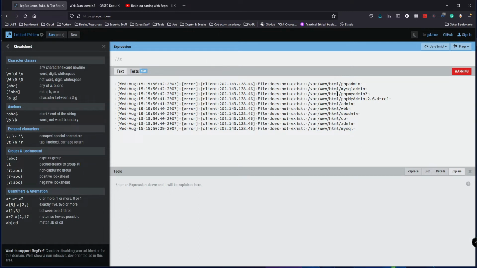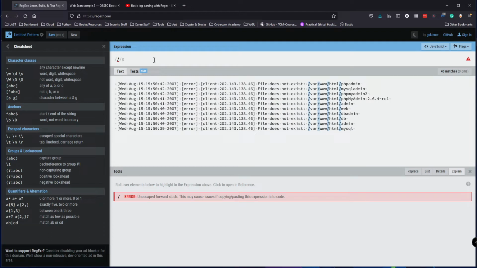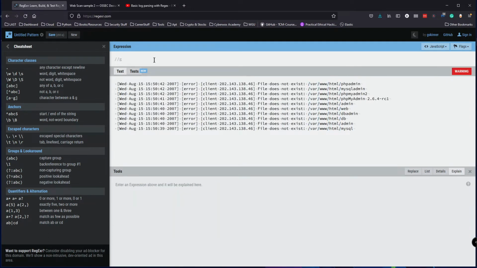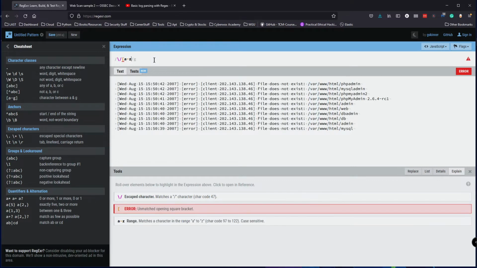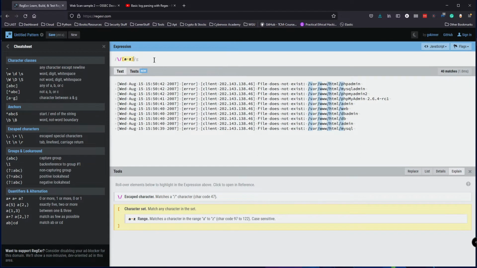All right. So next we have this var/www/html. So that'll be the first part I want to figure out. So slash. I think we have to escape that with this. So I think escape it first and then enter the slash. There we go. And then we have a word. So we have a 3-letter word, but it's all lowercase. So let's only specify lowercase, A to Z, and it has to be 3. So that'll be 3 characters.